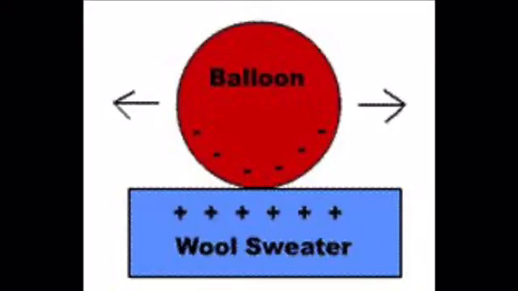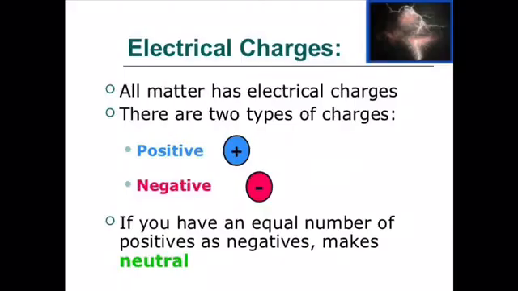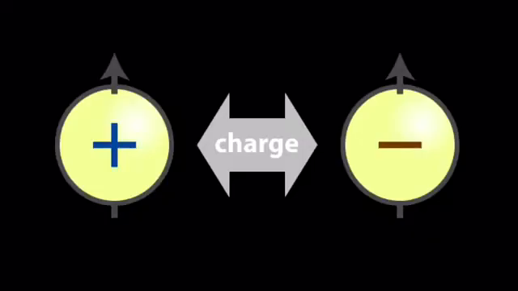This results in the rubber having an excess of electrons while the fur has a shortage of electrons. In this way, how can we decide whether a body is positively charged or negatively charged? The object having an excess of electrons is called negatively charged, whereas the object having a shortage of electrons is positively charged.